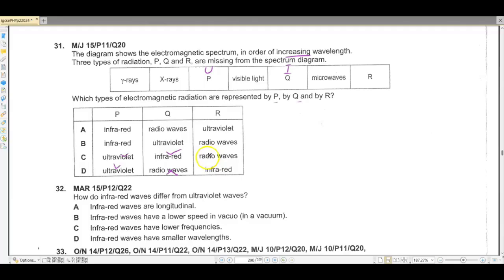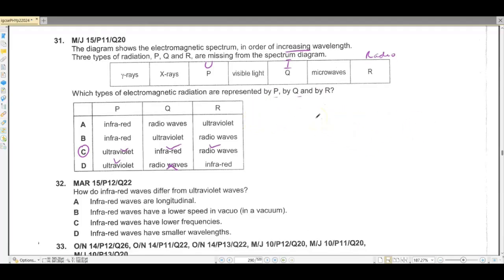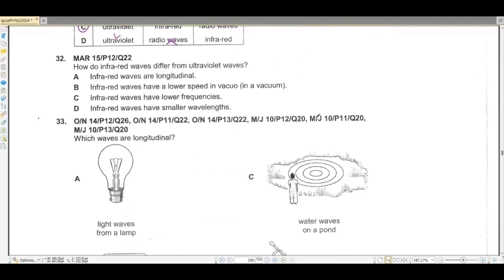And R is obviously radio waves. So this is correct as well. So C is the correct option. So if you know the correct order of the electromagnetic spectrum and the correct order of increasing wavelength or decreasing wavelength, or increasing frequency or decreasing frequency, you are going to do these questions very easily.